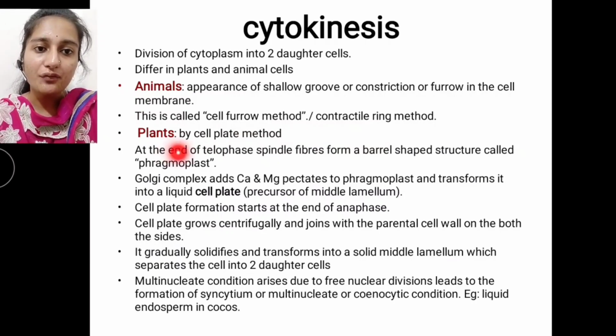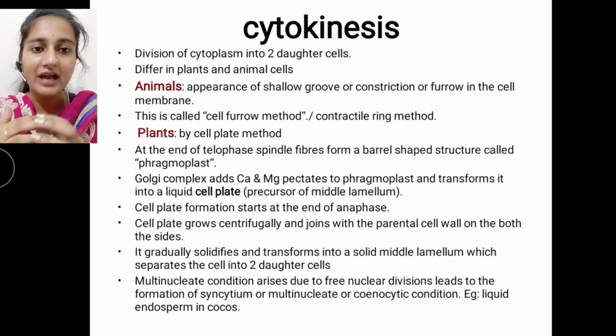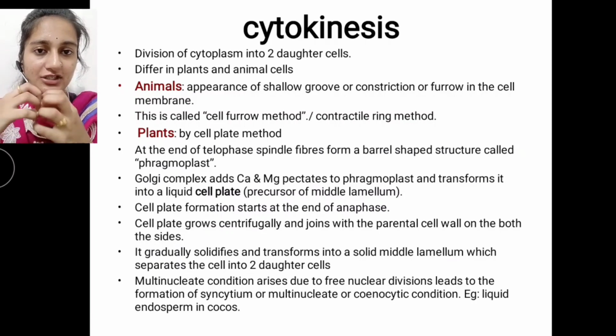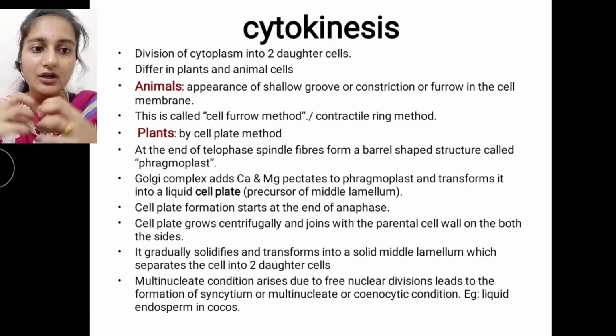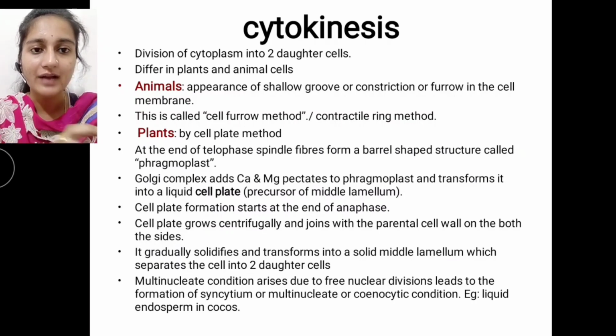At the end of telophase, the spindle fibers attached to the chromosomes completely separate the chromatids, forming a barrel shaped structure. We call it a phragmoplast.